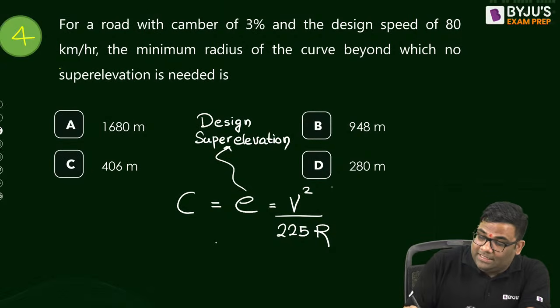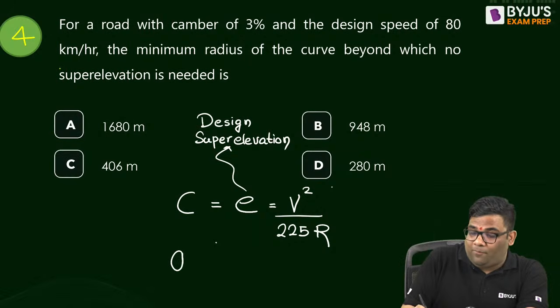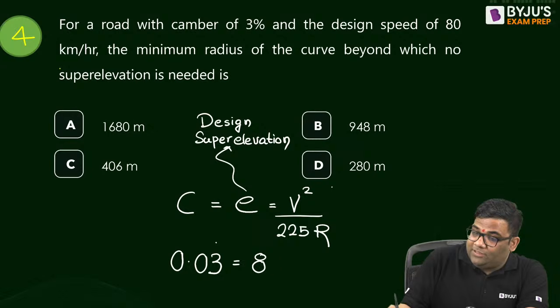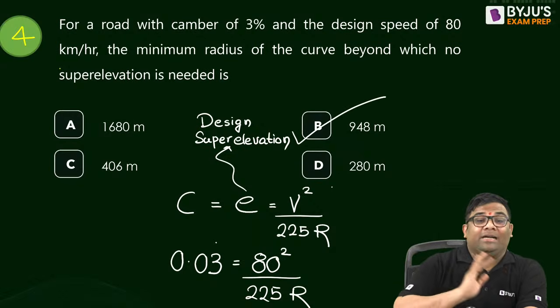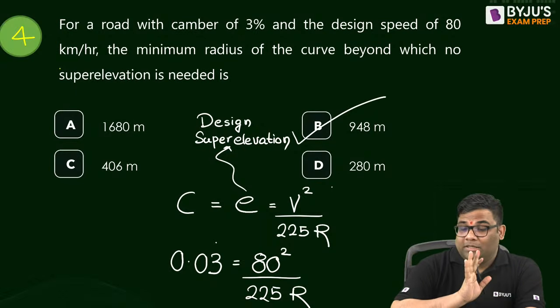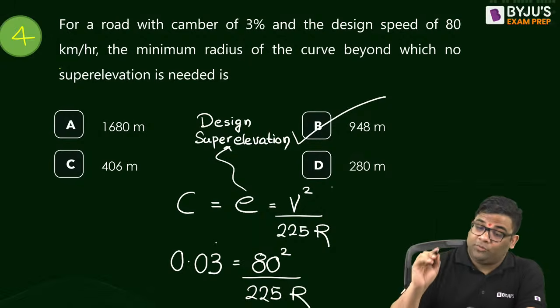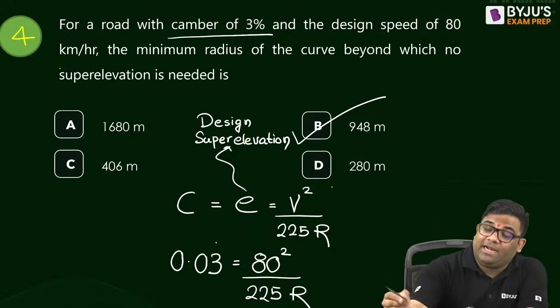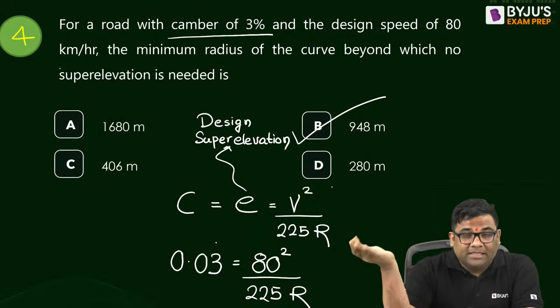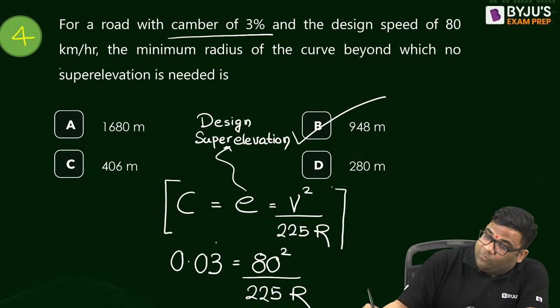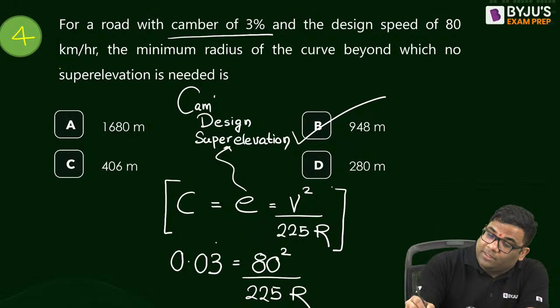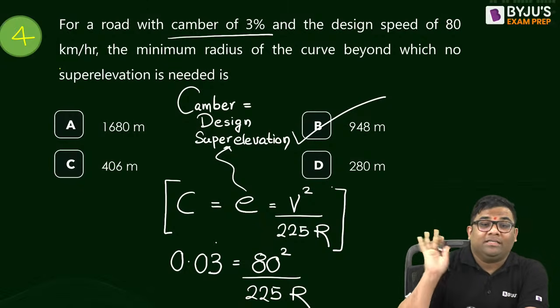From here I can say the camber is given as 0.03. So 0.03 is equal to 80 square by 225R. From here I can find out R, and R is 948. It's very important we know which equation to use. Whenever they say that camber is provided and sufficient and no super elevation is required, that means your camber is equal to your design super elevation.